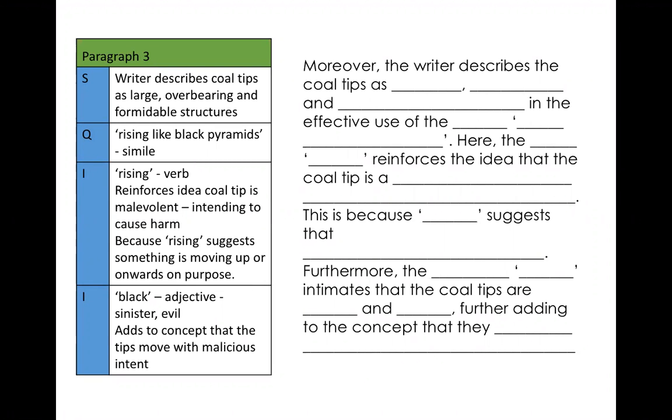So there we have it. I have the plan for paragraph 3 on the left-hand side. Your statement is going to have something to do with the fact that the writer describes cold tips as large, overbearing, and formidable structures. Remember, in our plans, they don't have to be full sentences. They can be notes. That's kind of what we've got here. Your job is to make sure it sounds nice and academic as you transfer it into the writing frame. The quotation there, rising like black pyramids, is the quotation I've picked for this bit, from source A. And that is a simile that we've got going on there. So I can name the word class, I can use subject terminology to name what's happening. The first inference we're going to make there: the word rise and the verb rising reinforce the idea that a cold tip is malevolent, intending to cause harm, because rising suggests something is moving up or onwards on purpose.